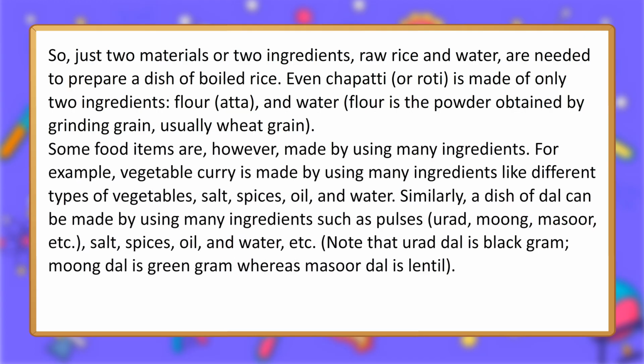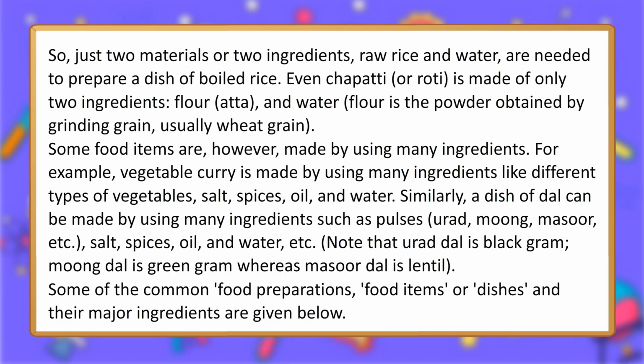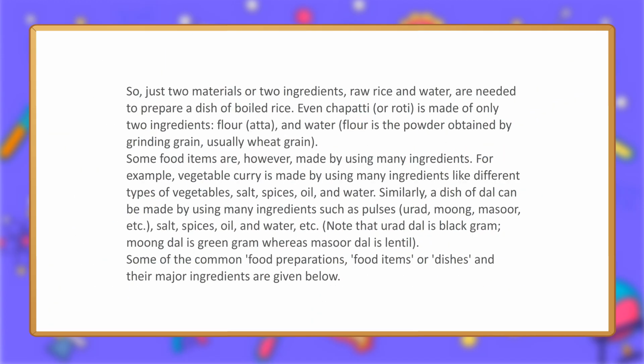Some food items are, however, made by using many ingredients. For example, vegetable curry is made by using many ingredients like different types of vegetables, salt, spices, oil, and water. Similarly, a dish of dal can be made by using many ingredients such as pulses, urad, moong, masoor, etc., salt, spices, oil, and water, etc. Note that urad dal is black gram, moong dal is green gram, whereas masoor dal is lentil. Some of the common food preparations, food items or dishes and their major ingredients are given below.